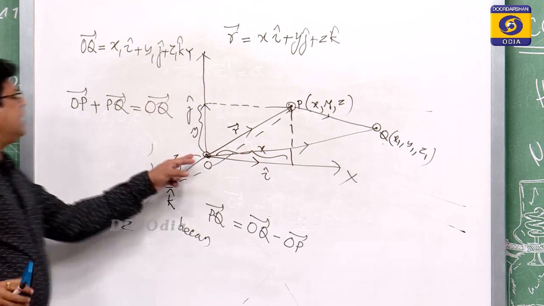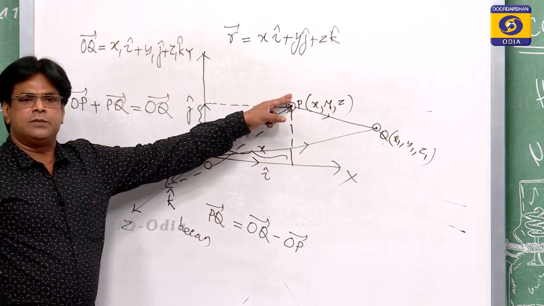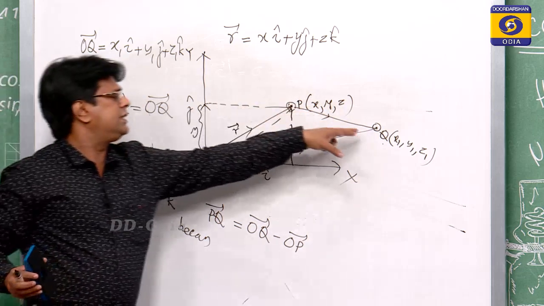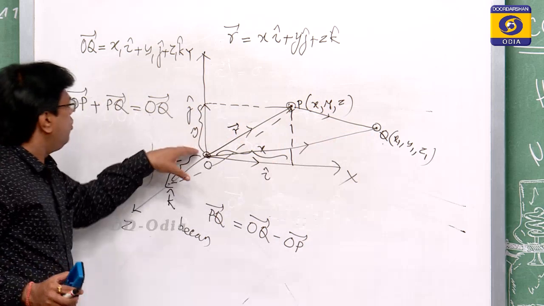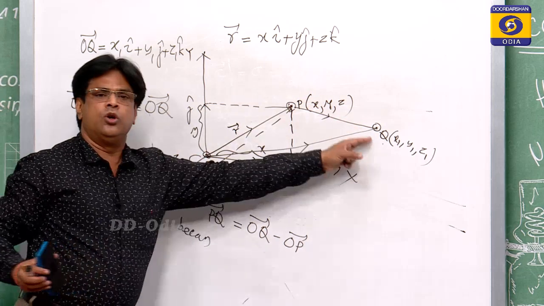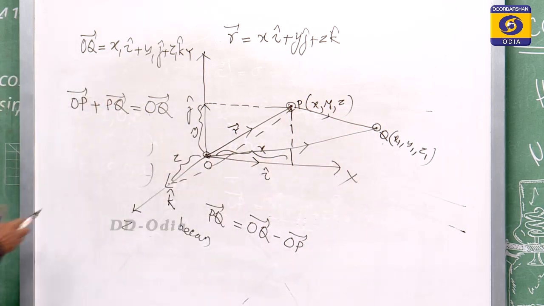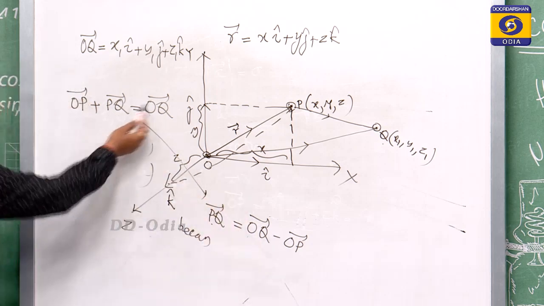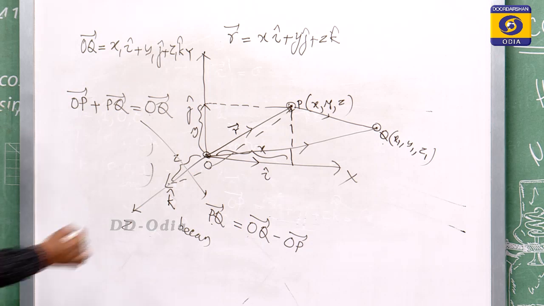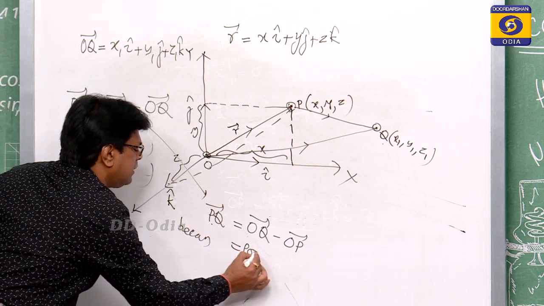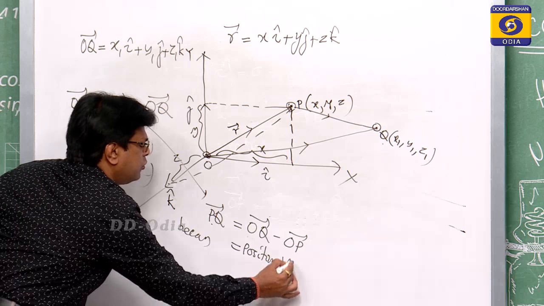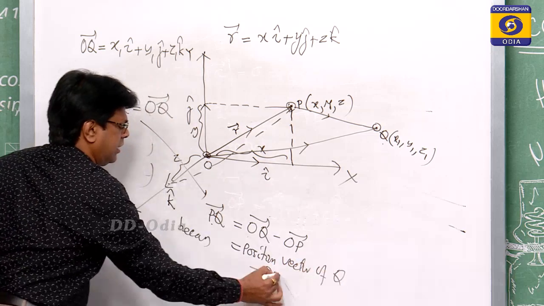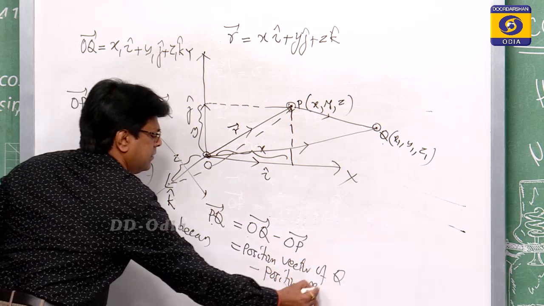Here the initial point is O and the final point is P. For the PQ vector, this is your initial point and this is your terminal point, and OP plus PQ is equal to OQ. So, PQ is equal to OQ minus OP. So, OQ is nothing but the position vector of Q minus the position vector of P.